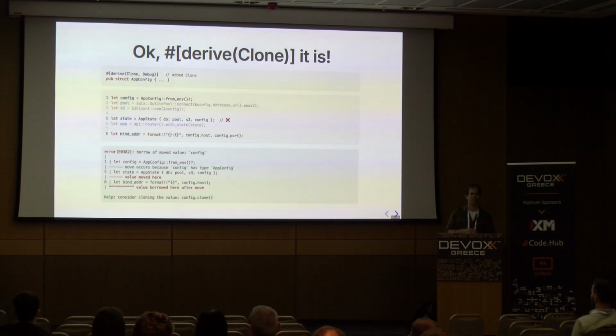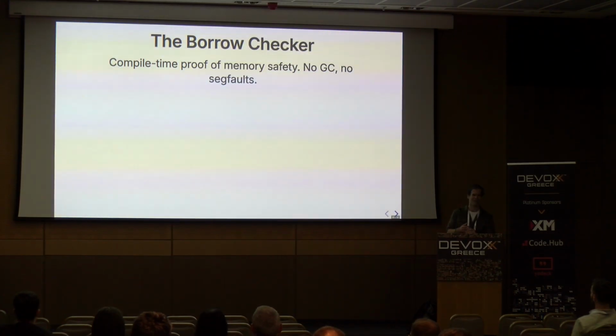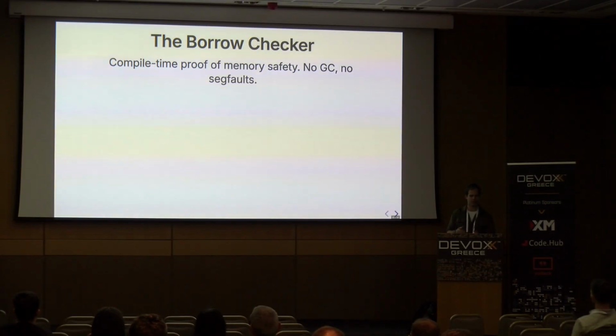And as people who have used any other programming languages, this is kind of ridiculous, right? Like, are you saying that I can only ever use a value once? And the answer is kind of, but in a way that you can deal with. The gist of it is that we have this mechanism in Rust called the borrow checker. Its point is to prove that you have compile time memory safety by imposing some rules on the way you structure your code. And if you satisfy these rules and your code compiles, then the compiler knows where it has to free every value you've ever allocated. And this is cool. It means you don't need to do it yourself. The compiler works it out, and you don't need a garbage collector. You just have the friction of having to know how to make it happy.